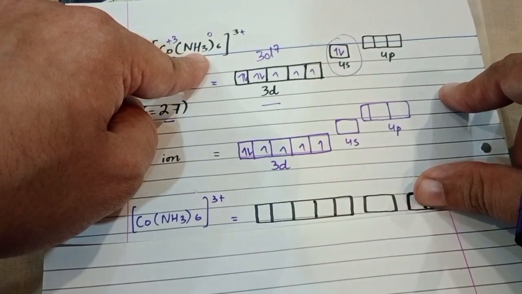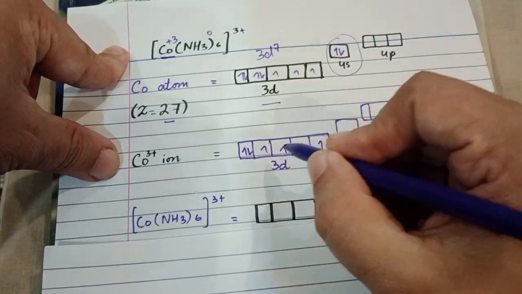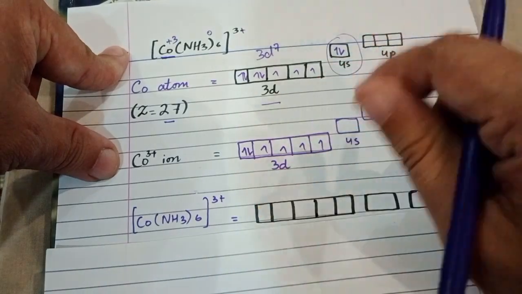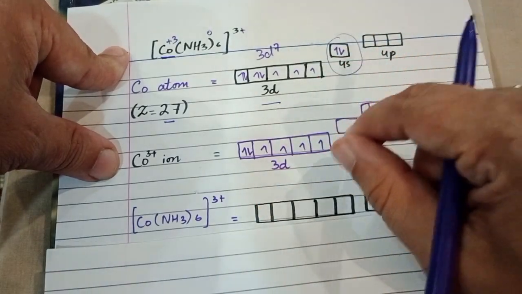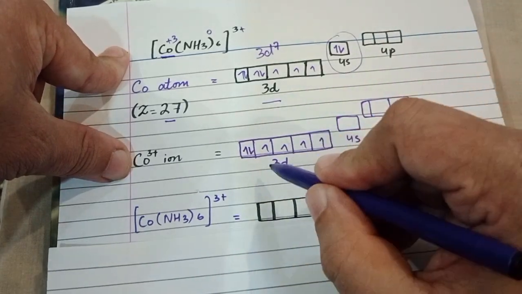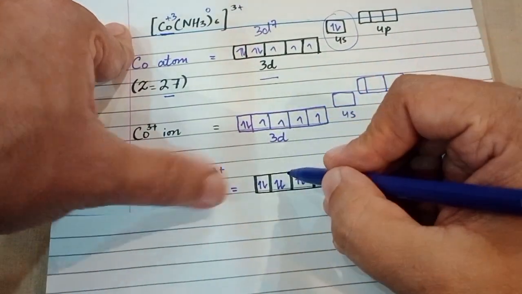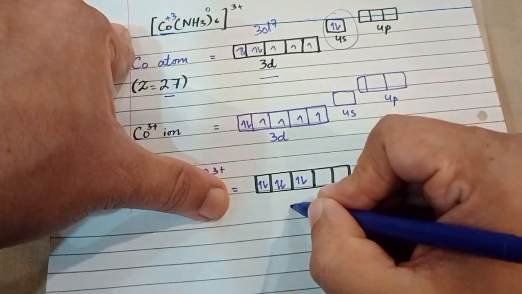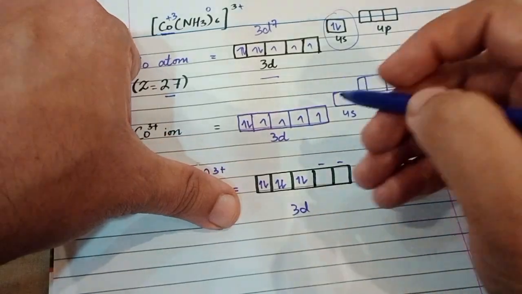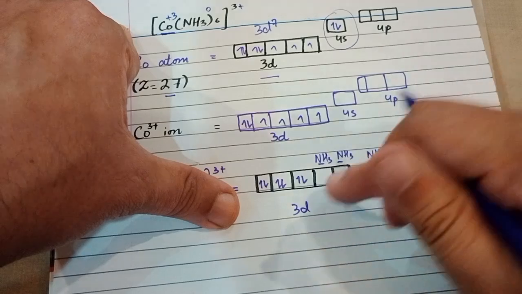The strong ligand ammonia comes close to the cobalt ion. The electrons of the cobalt ion present in the 3d orbital will pair up on the approach of the strong ligand towards the central metal ion, that is the cobalt ion. So when these electrons are paired up in this manner, you can see these 6 electrons pair up in the first 3 orbitals of the 3d. When 6 ammonia ligands approach, one ammonia ligand comes close to each of these empty orbitals.